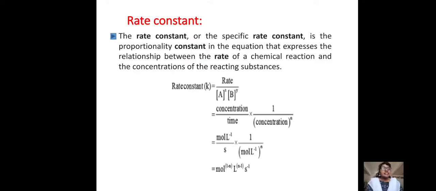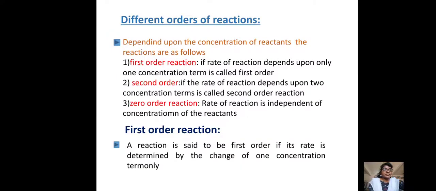The rate constant is indicated with the letter K. Order is the sum of the powers of the concentration terms, and the rate constant gives the relation between the rate of the chemical reaction and the concentration of the reacting substances.